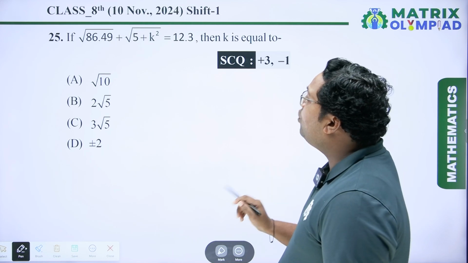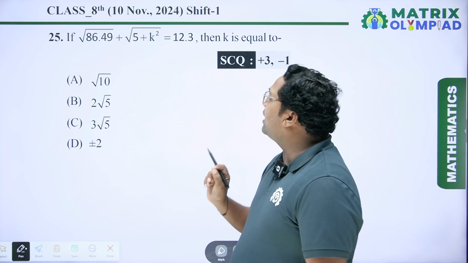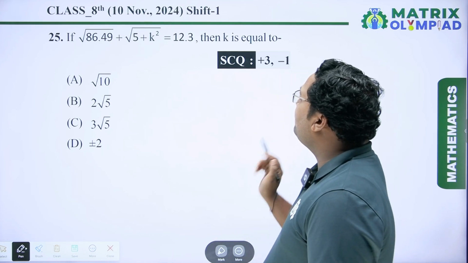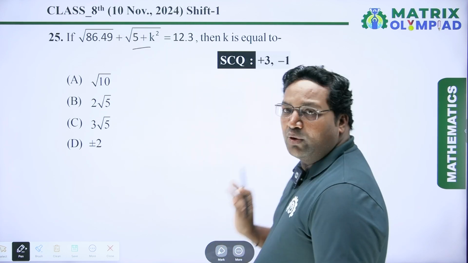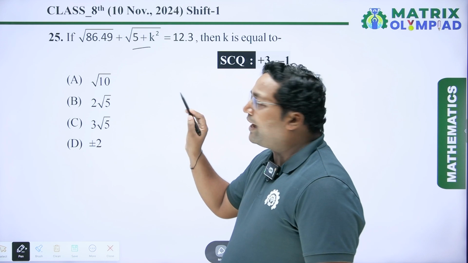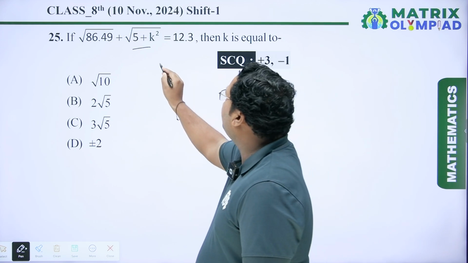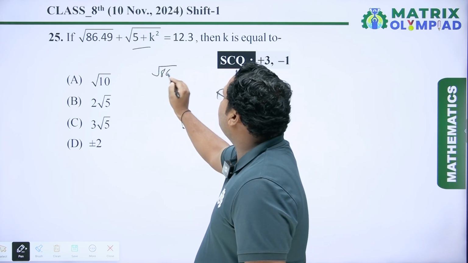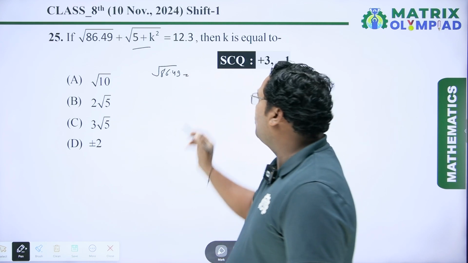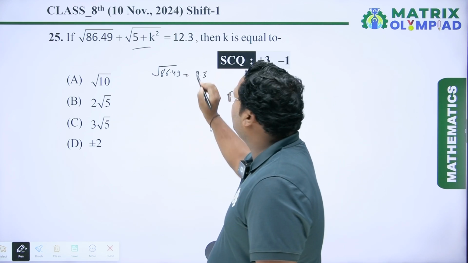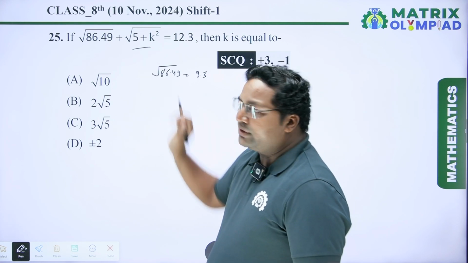If under root of 86.49 plus under root of (5 plus k square) is equal to 12.3, then k is equal to. So first of all, we have to calculate the square root of 86.49, and the square root of 86.49 is 9.3. Now we have to put this value in this equation.